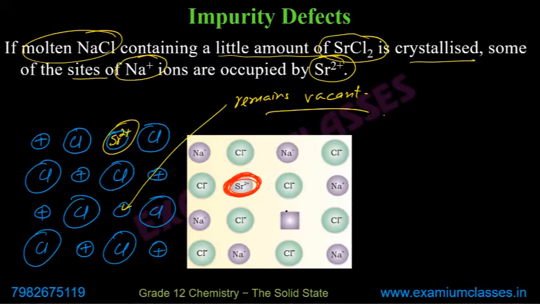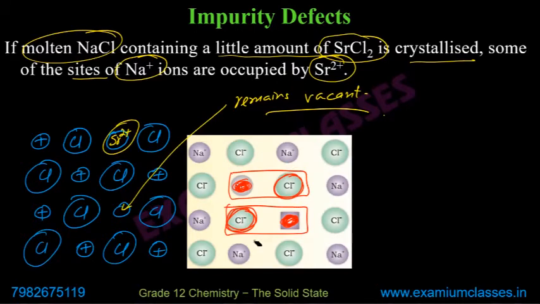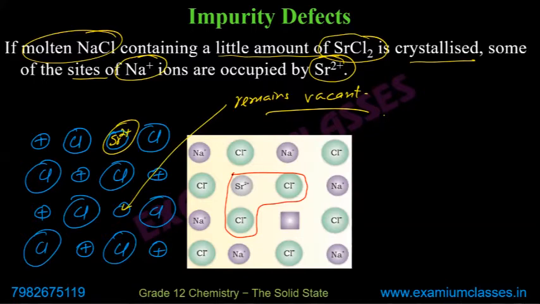So now when these two sodium ions went out, say the related chlorines were these two. Now, because there is only one Sr, this will represent SrCl2. Both chlorines are basically now neutralized by Sr2+. So it is actually a vacancy defect.